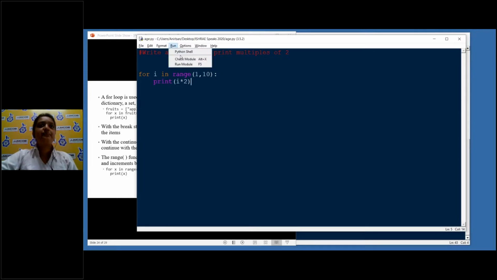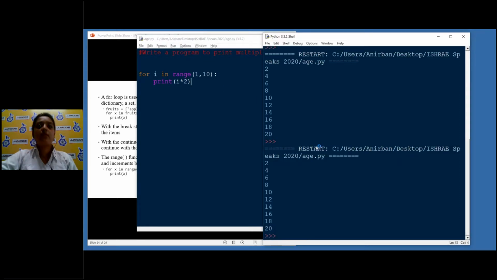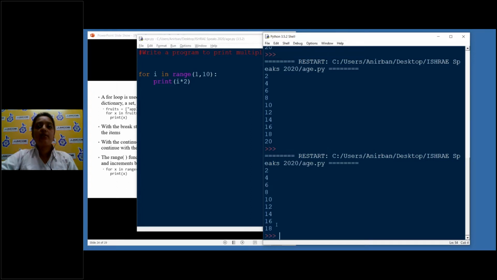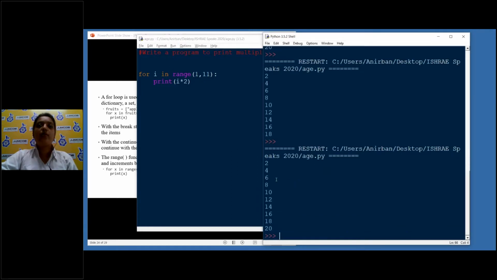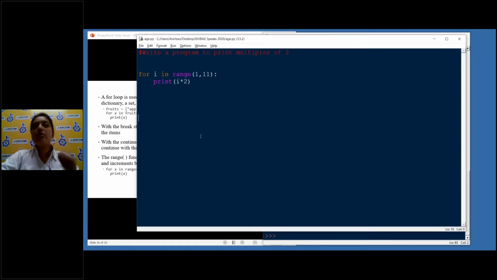You see, I got till 18, that is 9 into 2. We didn't get this value 20 since I wrote 10 here. 10 is exclusive. From 1 to 9 only it will run. So I will have to write 11 here in order to get that. Now if I run the program, you see I got all the values including 2, 4, 6, 8, 10, 12, 14 and 20. So this was all about for and while.